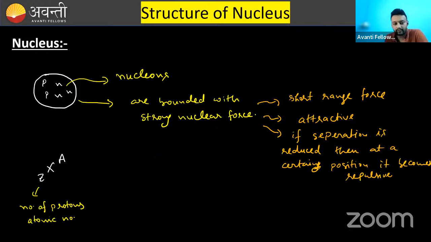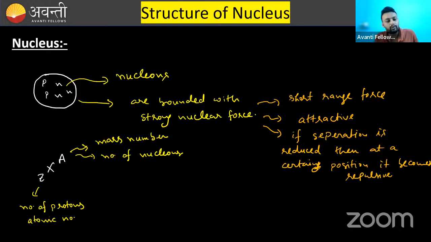I think this much chemistry is known to everyone. A is generally called the mass number, or the number of nucleons.